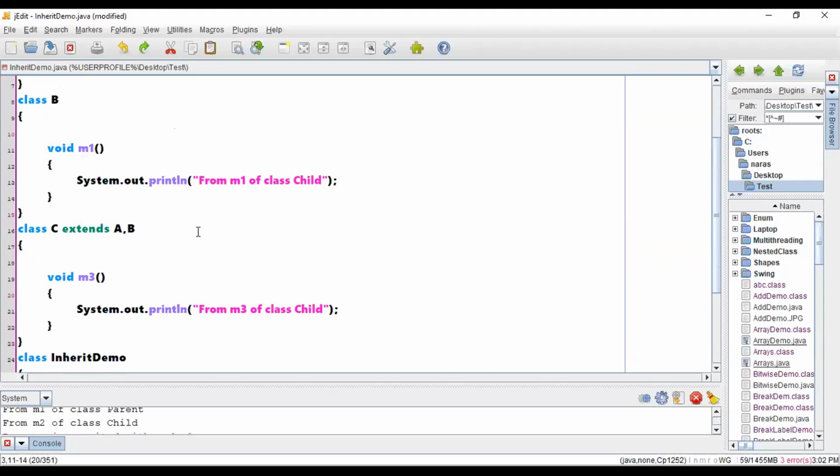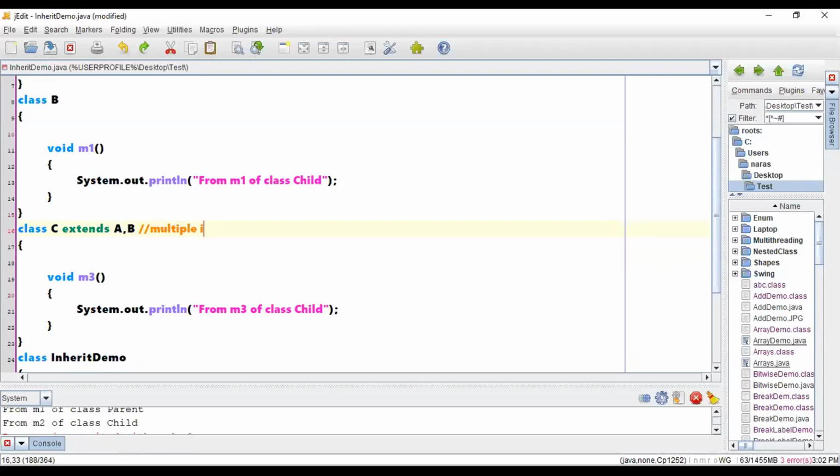So that is the reason why Java directly won't support multiple inheritance. Be clear with the terminologies. Multiple in the sense more than one class, acquiring the properties from more than one class. So writing one class name, comma, another class name with respect to extends is not supported.